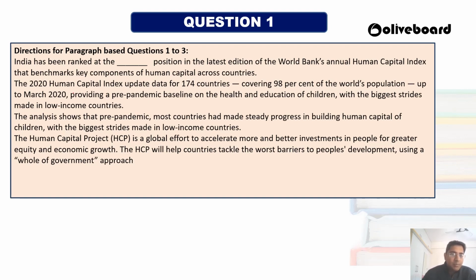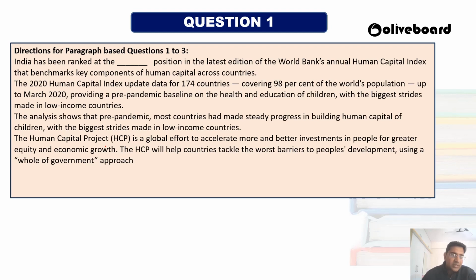The 2020 report of the Human Capital Index has updated data of 174 countries, covering 98% of the world population, up from March 2020. It provides the pre-pandemic baseline on the health and education of children. This analysis shows that pre-pandemic most countries have made steady progress in building human capital of children, with the biggest strides in the low-income countries.